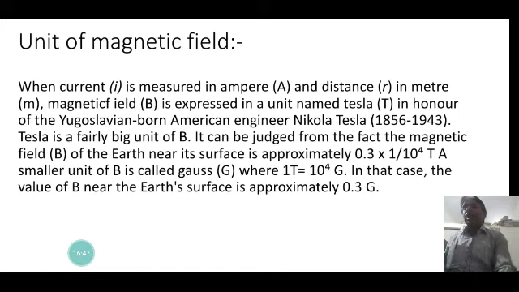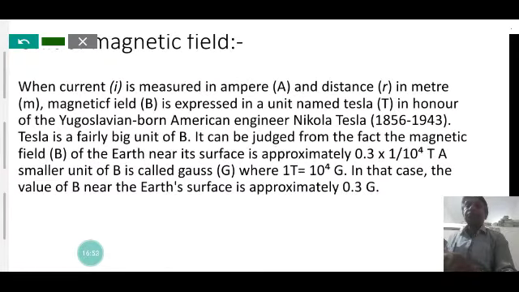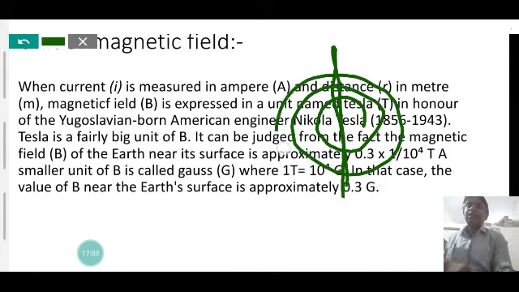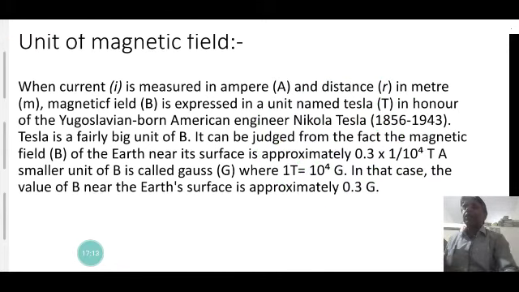When current I is measured in ampere, suppose that it is a conductor, and if you see the magnetic field lines, they are concentric circles around the conductor. This is the magnetic field, and here the magnetic field is measured like that. The unit of magnetic field is given like that.